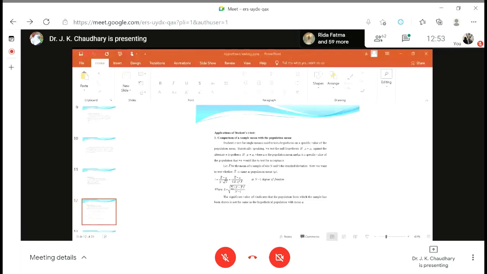Now, if we have such a condition, then we have to apply the one sample t-test. If that animal is in lactation, we can record the milk yield of that animal, and we have to compare that animal's milk yield with the other animals which are there in our dairy farm. So basically here we are testing one animal's record with other animals' record. That's why this is known as one sample t-test.